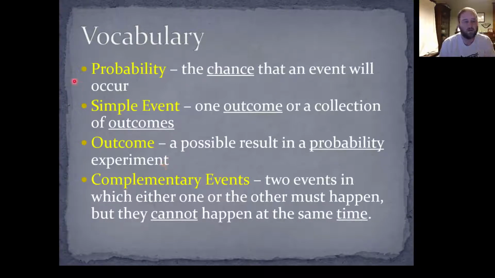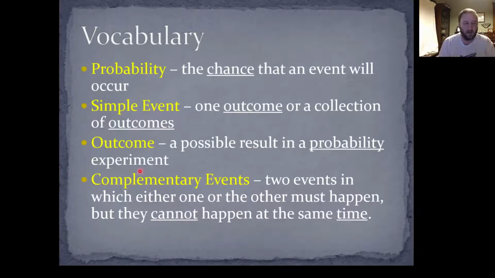So first thing is probability. Probability is the chance that an event will occur. Now, you guys learned a lot about this kind of stuff last year in 7th grade. This lesson is just an introduction, or a refresher on what you learned last year. A simple event is one outcome or a collection of outcomes. An outcome is a possible result in a probability experiment. So if I were to do something, an outcome is just one possible thing that could happen.